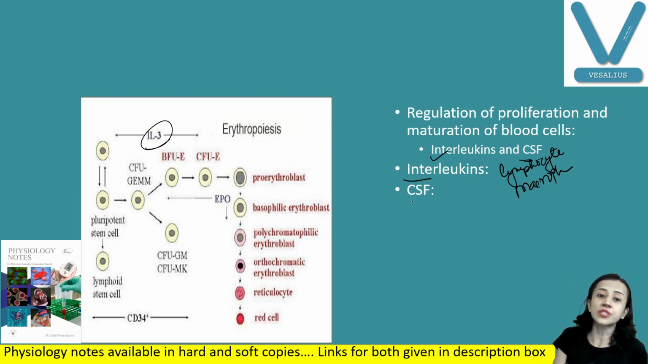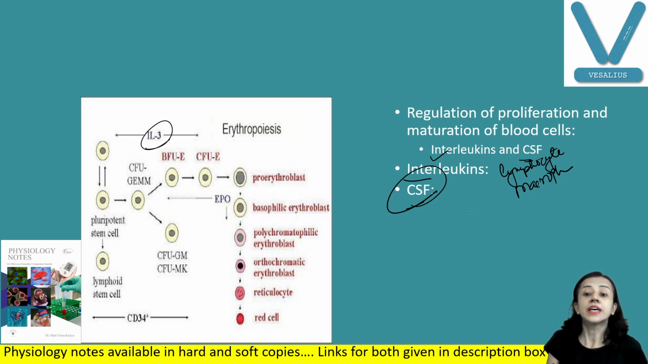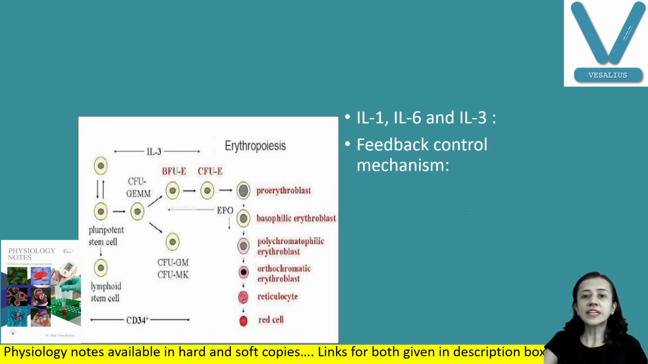The second is colony stimulating factor. I don't have the diagram here. Colony stimulating factors are growth factors or hormones, and they cause appropriate single stem cells to proliferate, and in a particular culture medium like soft agar, they form colonies of the daughter cell. Certain interleukins play an important role in erythropoiesis: interleukin 1, 6 and 3, and they act in sequence.